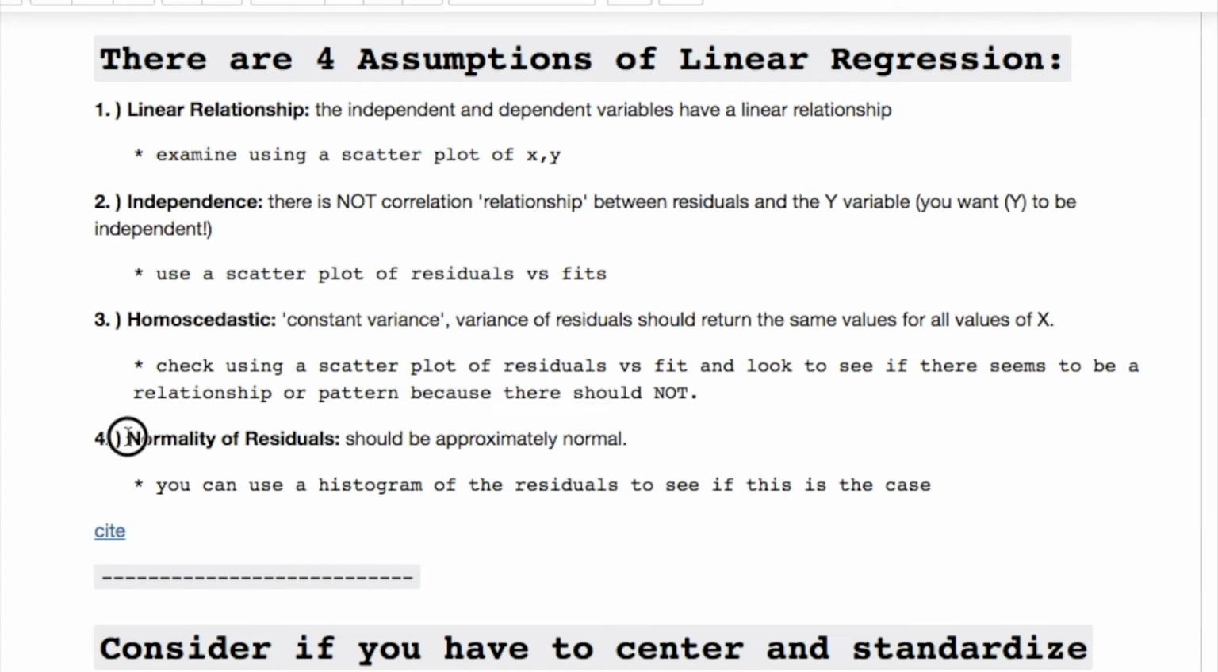Then you need to establish an assumption of normality. Your distribution should be approximately normal. Take the residuals and plot with a histogram and see if it looks like a somewhat normal distribution.